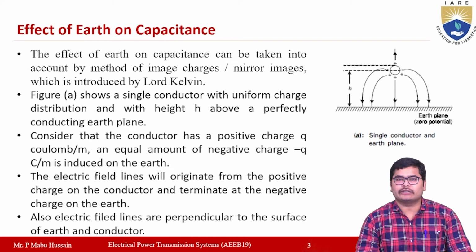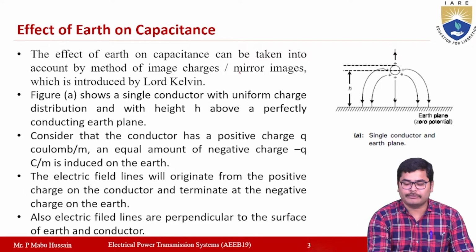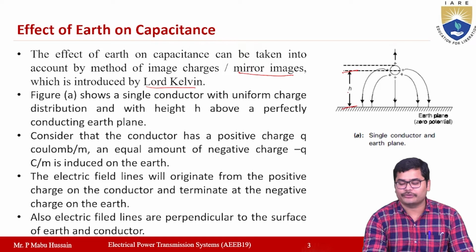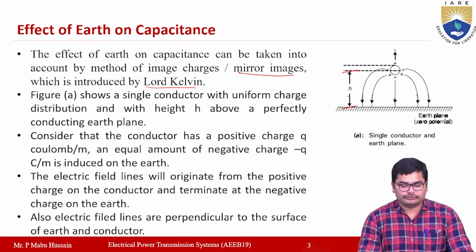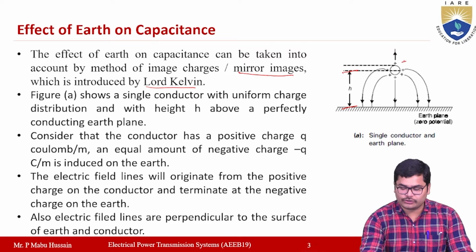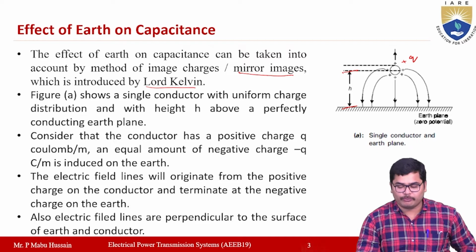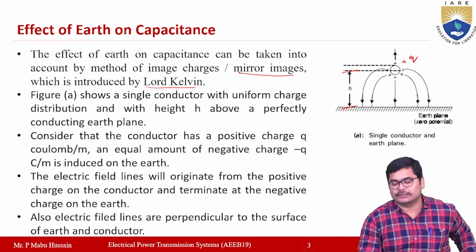So, the effect of earth on the capacitance can be taken into account by the method of images, which is also called the mirror images, introduced by the scientist Lord Kelvin. Now if you observe figure A, it consists of one single conductor, which has a uniform charge distribution and is at a height of h meters from the ground. Consider that the conductor has a positive charge plus q coulombs per meter, then an equal amount of negative charge minus q is induced on the earth here, right?